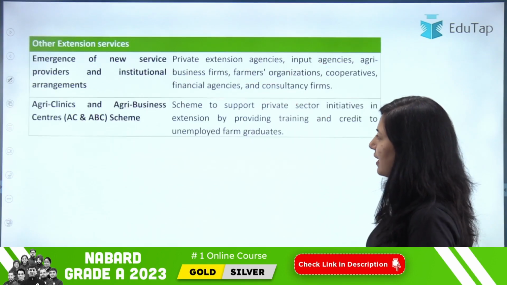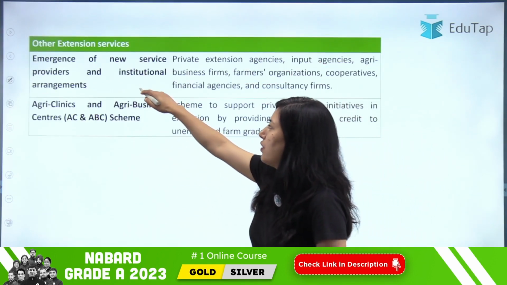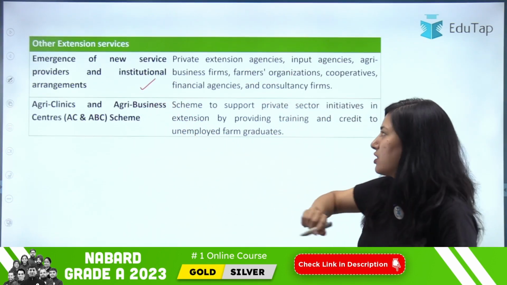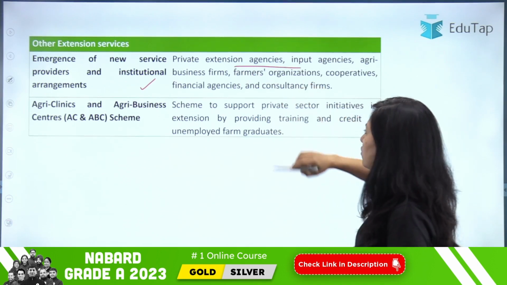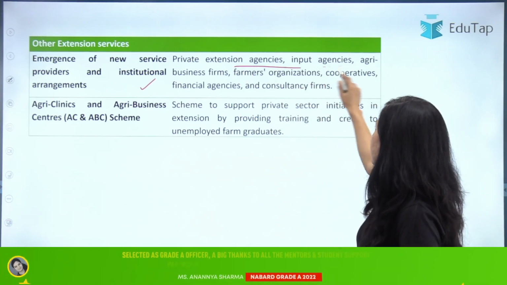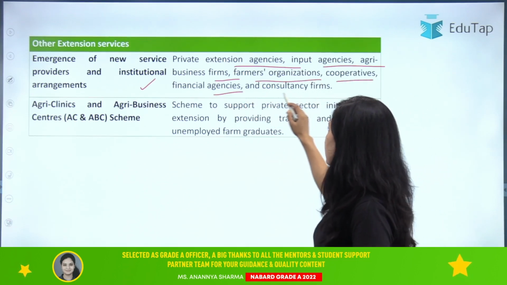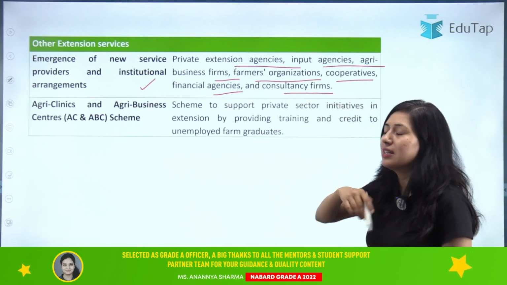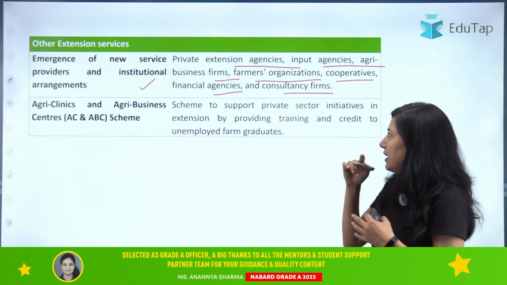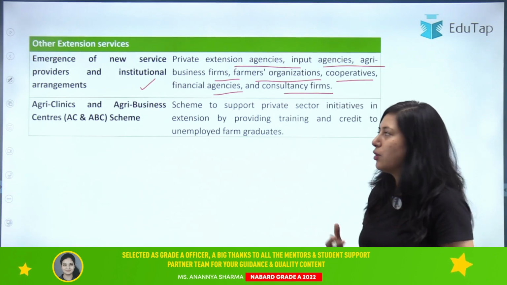Then next is the emergence of new service providers and institutional arrangements. So private extension agencies also came into play. Input agencies, agribusiness firms, farmer organizations, cooperative financial agencies and consultancy firms. Okay, so all these came into play after that.